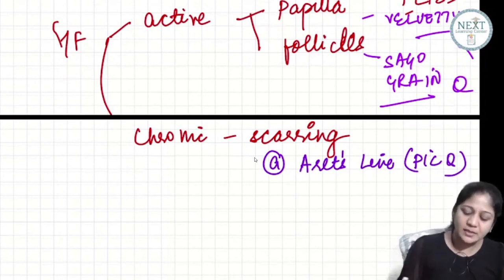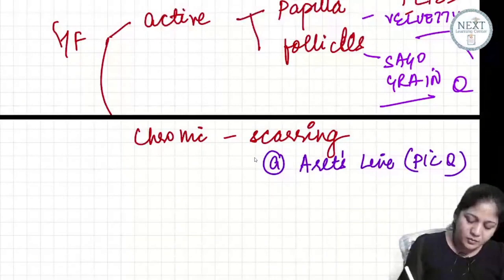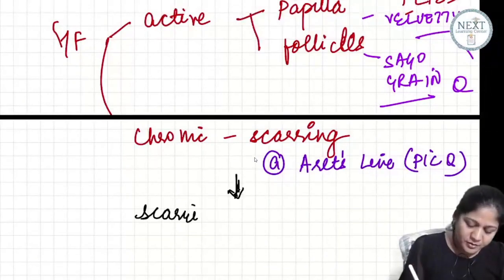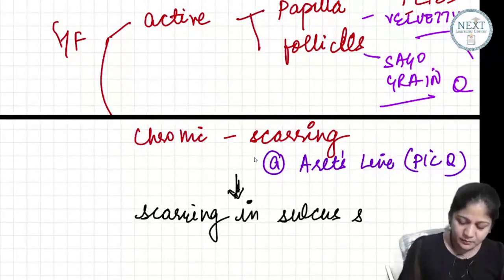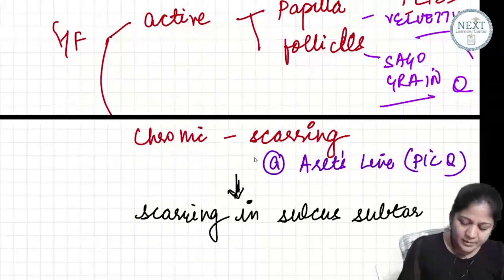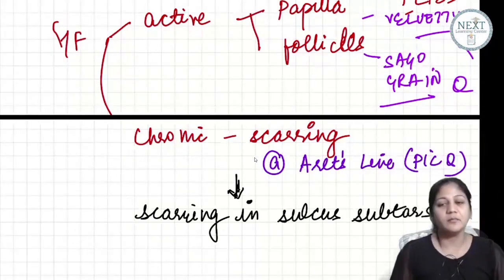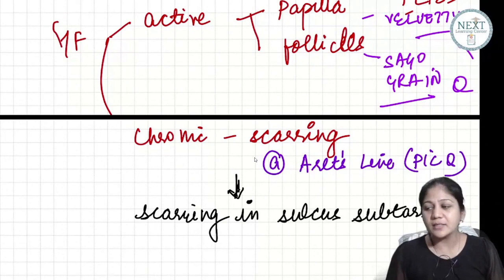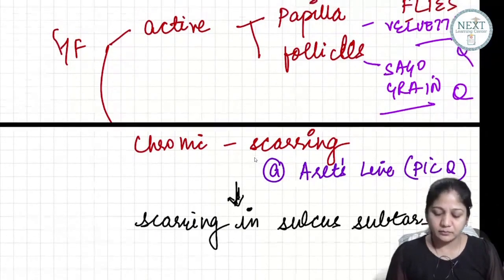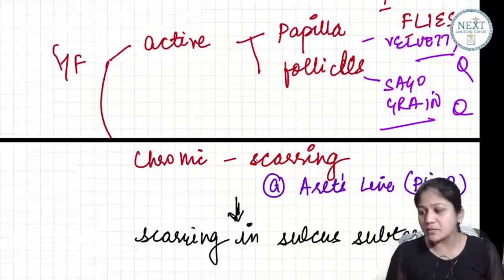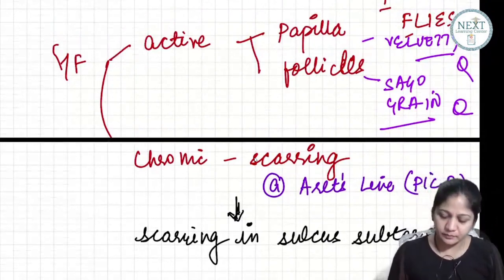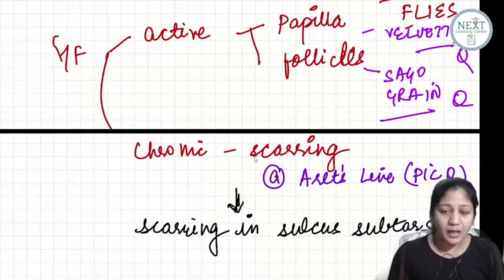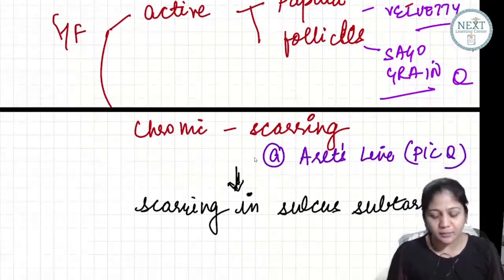So guys, this arch line is actually a line of scarring in the sulcus subtarsalis. Velvety appearance. Dr. Kavita, it's a velvety appearance. Arch line is scarring in the sulcus subtarsalis.